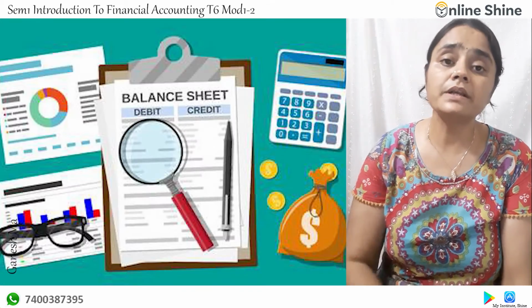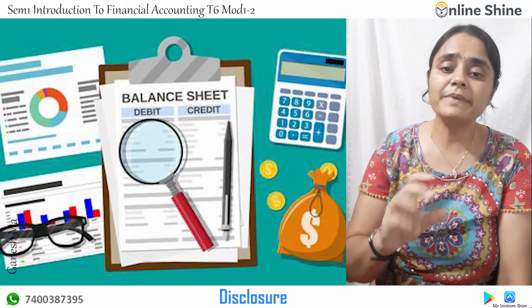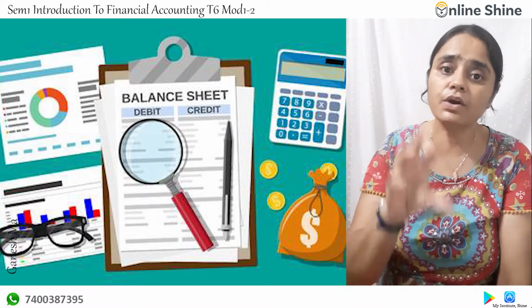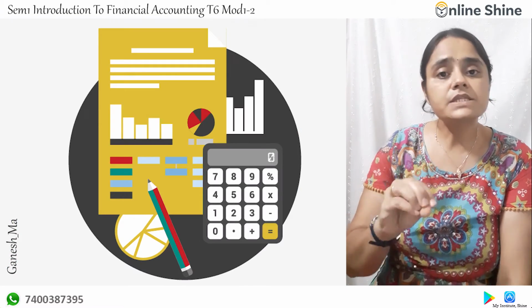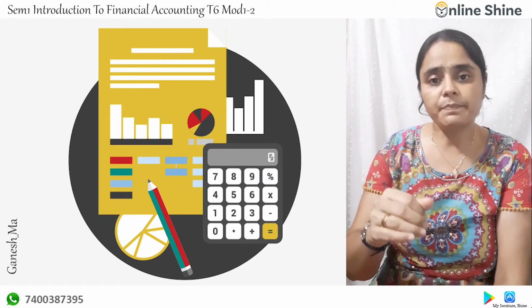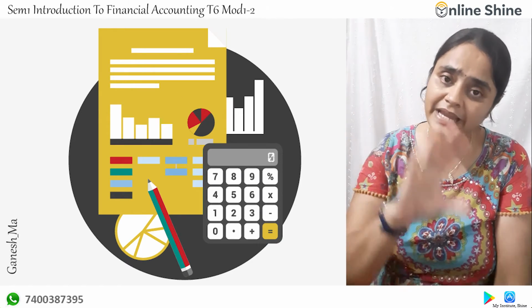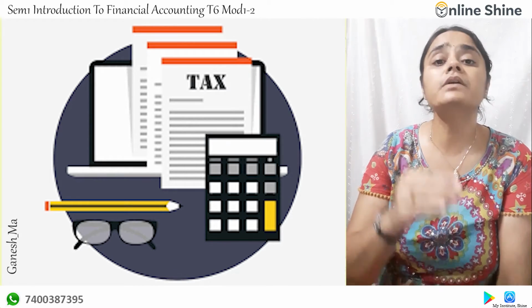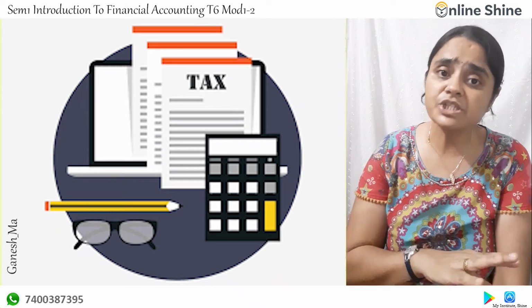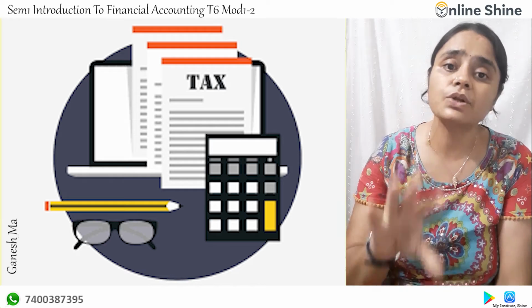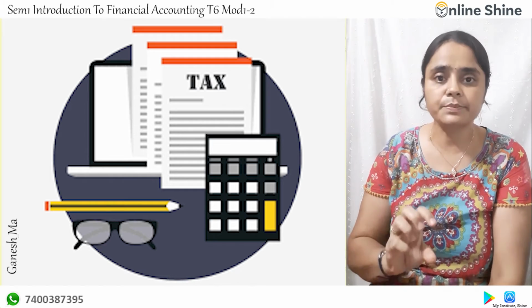Next we are going to learn is disclosure. Disclosure means to disclose, to show, nothing to hide. That is the meaning of disclosure. It discloses the financial position of the business in a balance sheet, and financial performance in the profit and loss account: whatever assets you are owning, whatever liabilities you have to pay, how much profit you have earned, how much loss you have suffered, how much income you have, how much expenses you have, all disclosure. That comes from the disclosure principle.